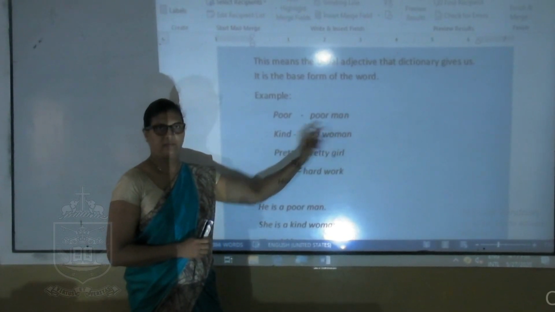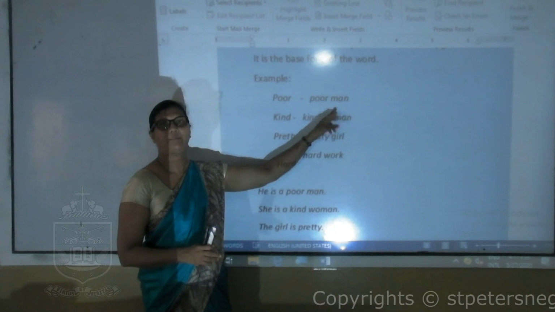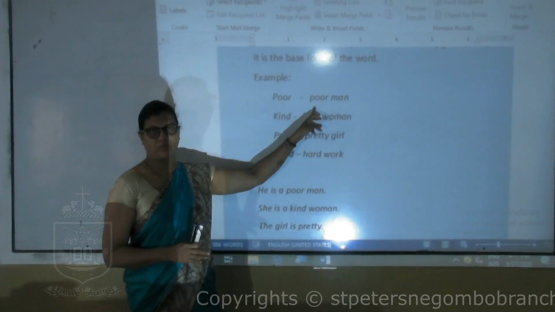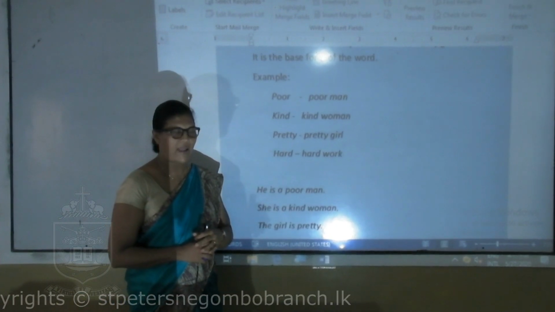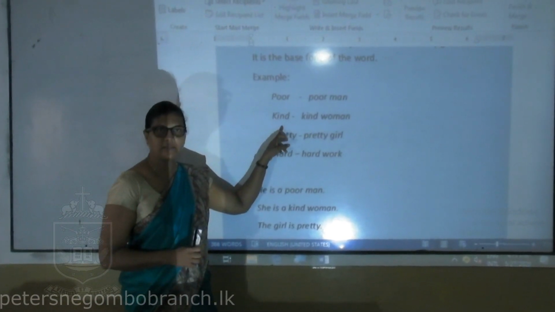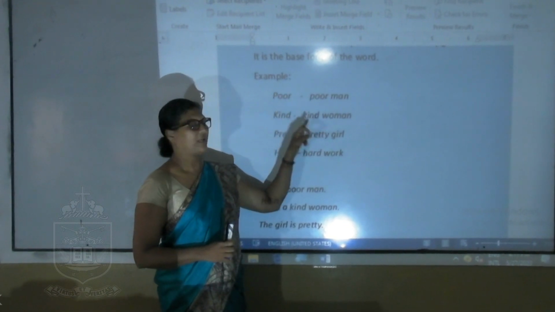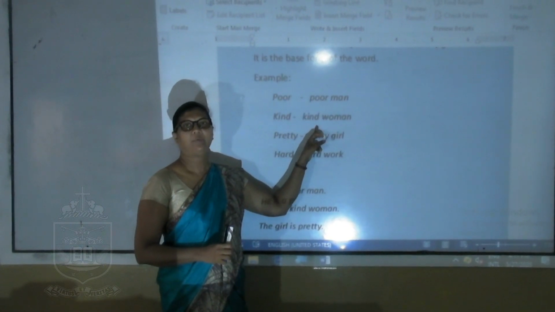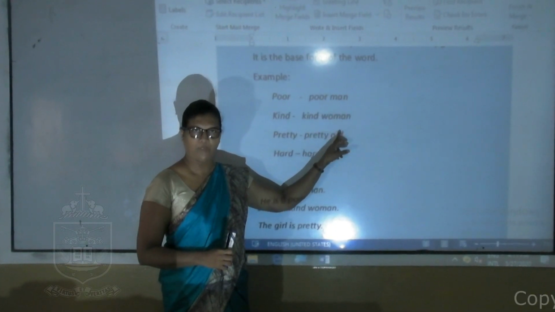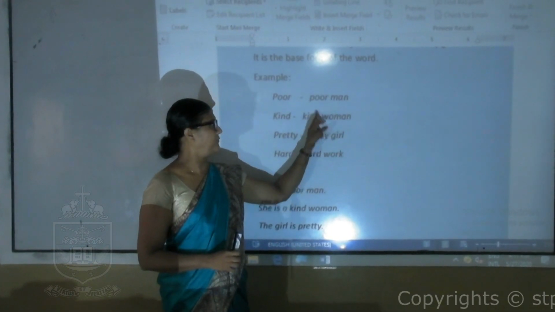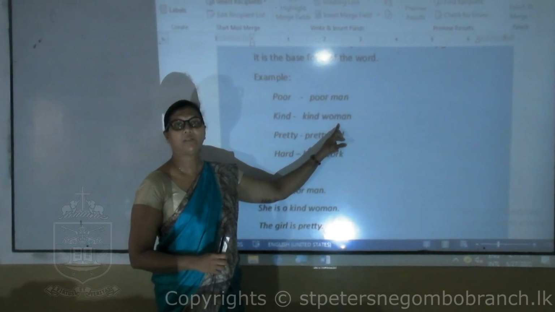So we have described the man by using this word poor. So the adjective describes the noun man. Kind is also an adjective. We can use kind before a noun, woman. Kind woman. The word kind describes this word woman.